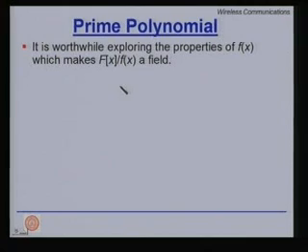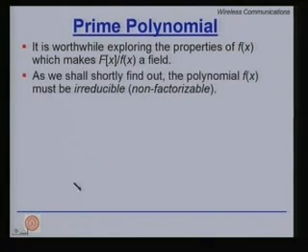A field, as you know, satisfies a certain number of properties. We will find out shortly that the polynomial f(x) must be irreducible, that is non-factorizable, to make this a field.